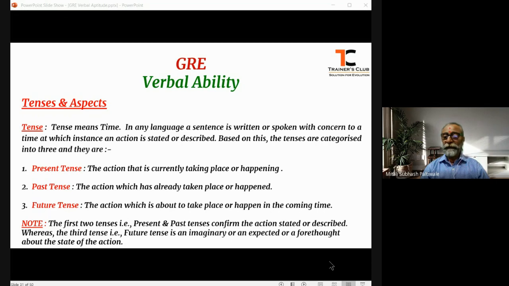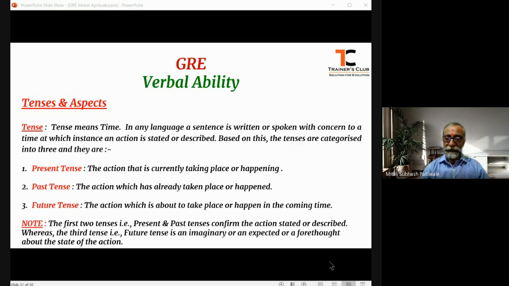They are the present tense, past tense, and the future tense. If we have to give a brief definition of these three tenses, present tense means the action that is happening or taking place right now, at the moment. That is the present tense.